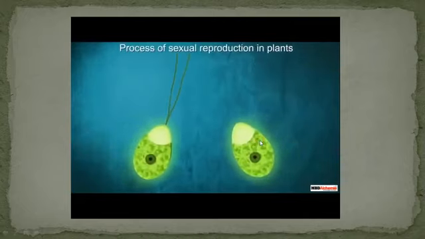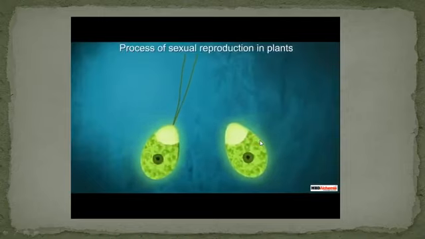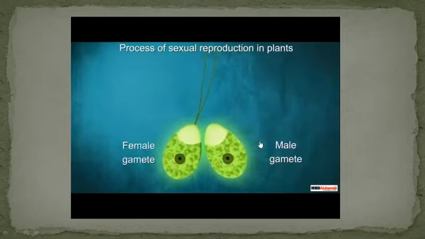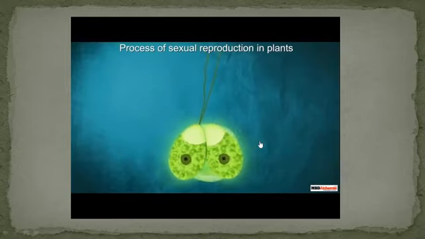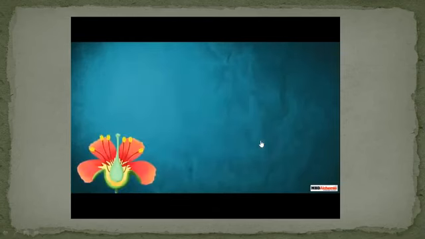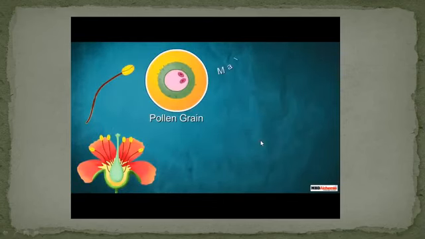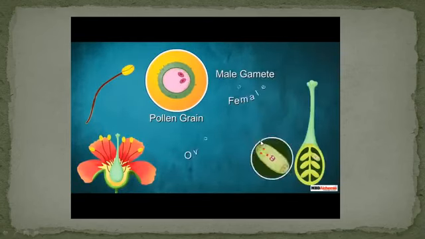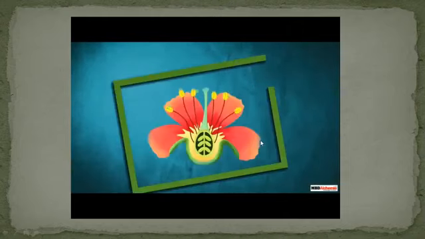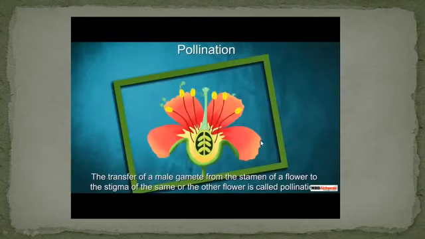For sexual reproduction to take place, the male gamete fuses with the female gamete to form a zygote. The transfer of pollen, carrying the male gamete, from the stamen to the stigma of the same or another flower is called pollination.